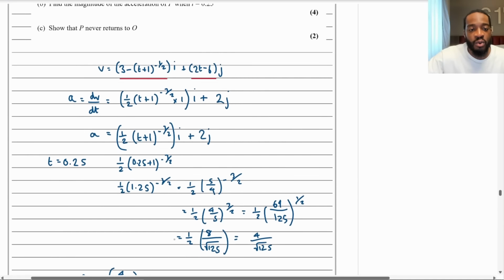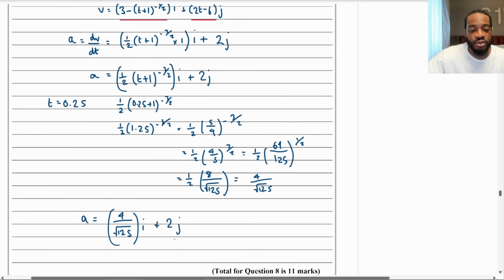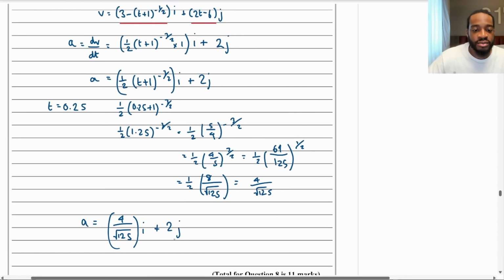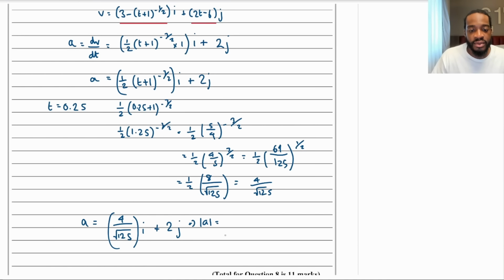And then now what do I want? I want the magnitude of the acceleration of P. So all I'm going to do now is put this in. The magnitude of that is going to equal the square root of the squares of these components. So (4 over root 125) squared plus 2 squared.